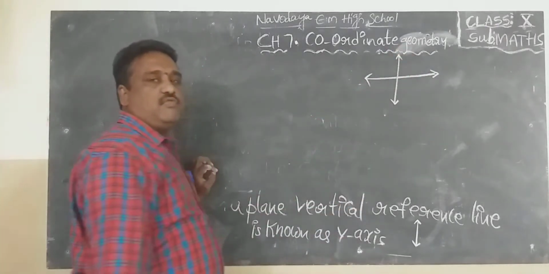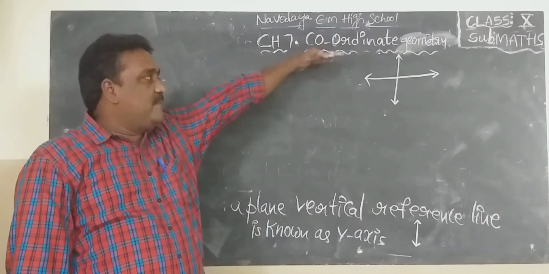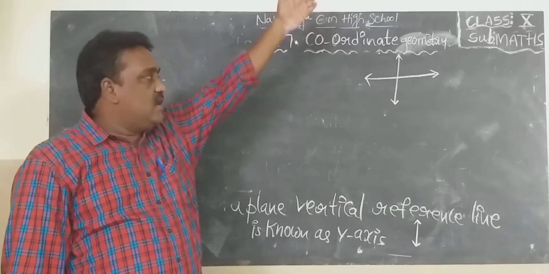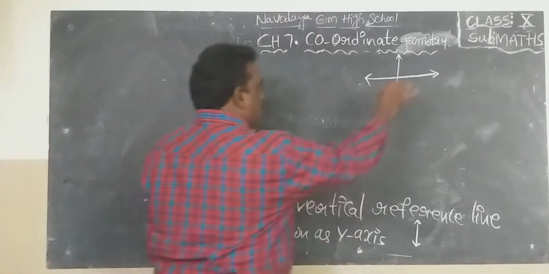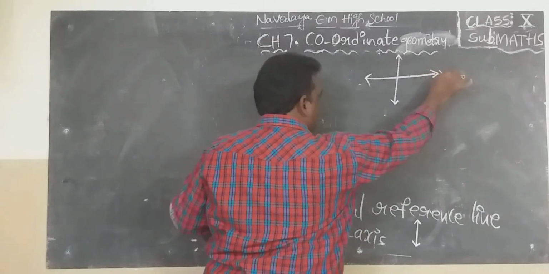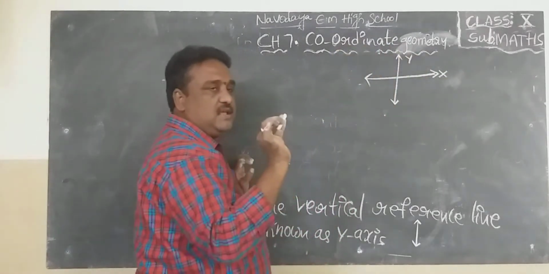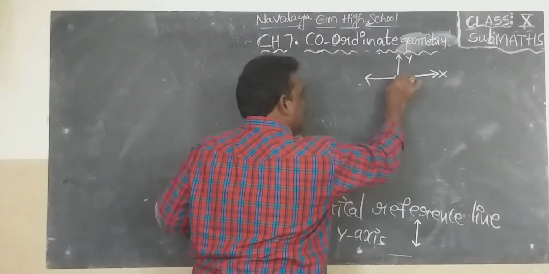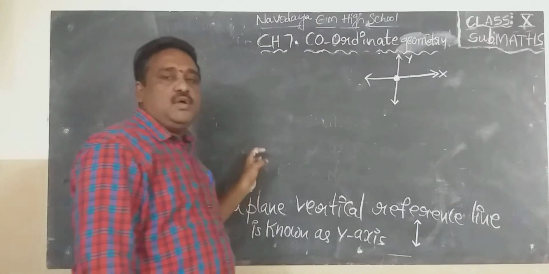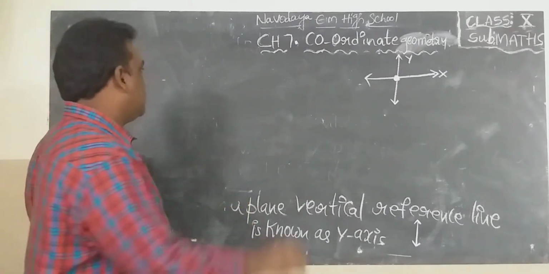So, this is the x-axis and this is the y-axis. Observe one thing: both meet at one point. That is important. The x-axis and y-axis meet at one point. So, what is that point?